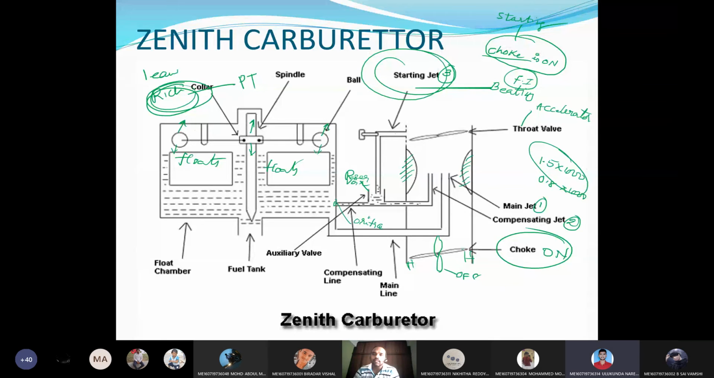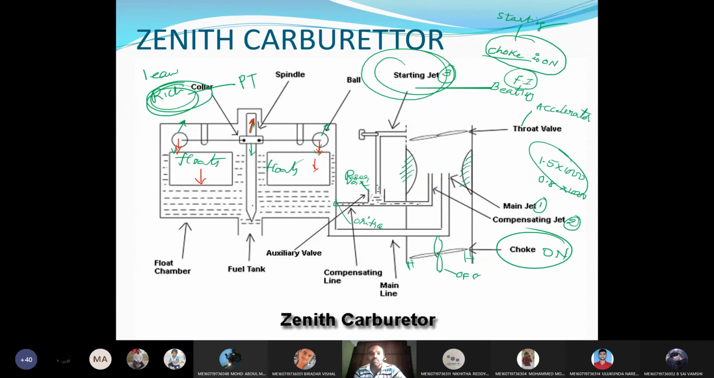Sir, explain once the working of the spindle and balls. The main purpose is that we need to maintain the level of the petrol inside the float chamber at a constant level. Whenever the fuel level falls down, these floats will move downward, and these bobs also will move downward. These two bobs and this spindle are hinged, so when the two bobs move downward, this spindle will be lifted upward.